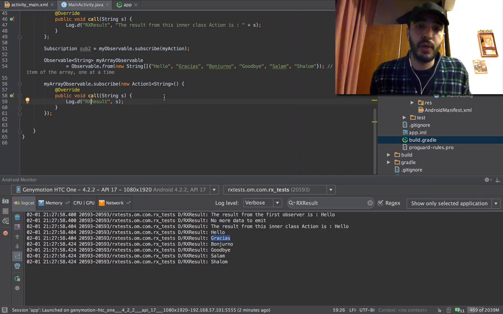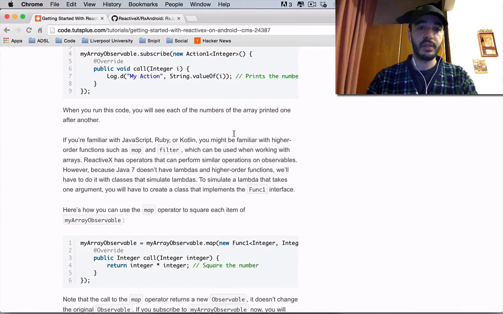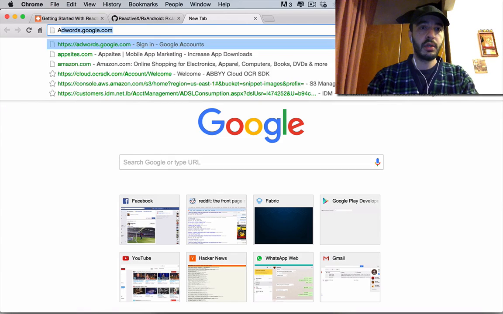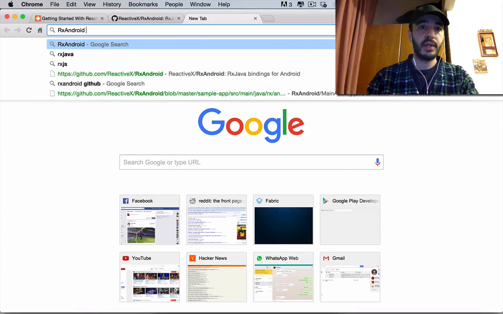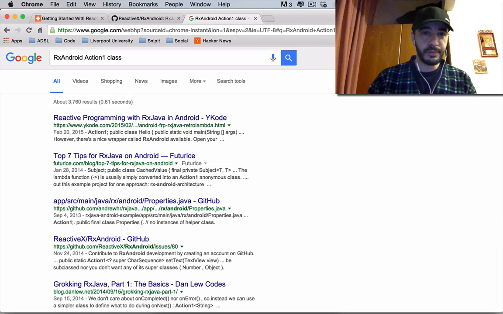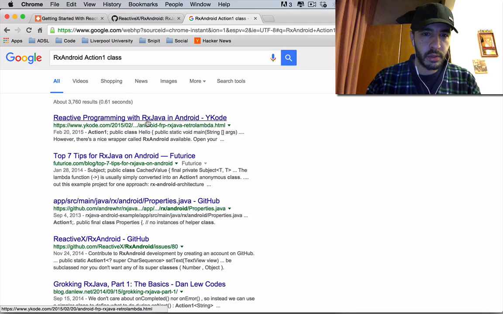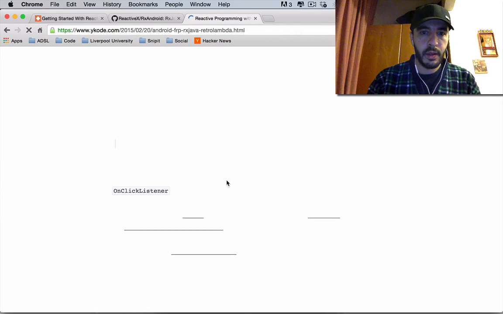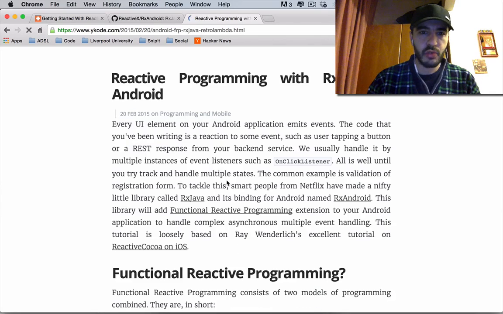Action1 means I think that you can only get one parameter. Let's check it out. RxAndroid Action1 class. What do the gods have in store for us?